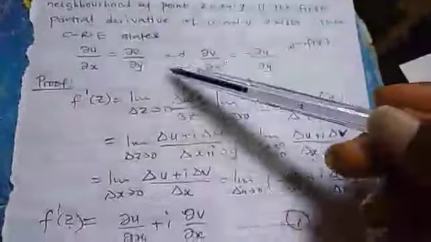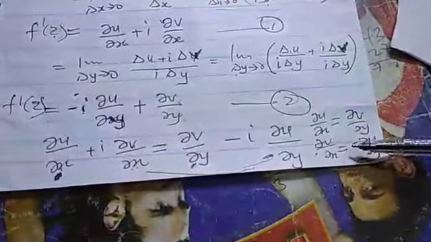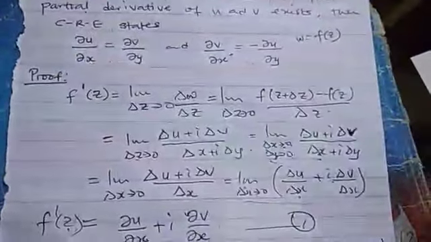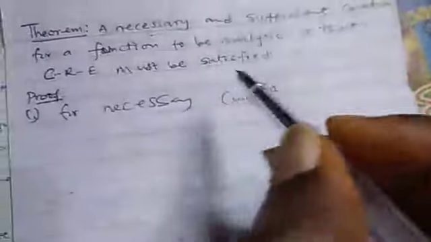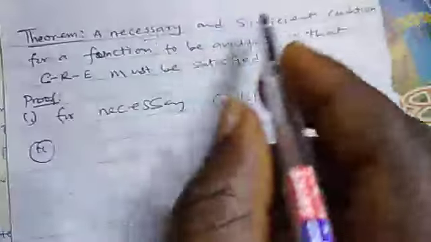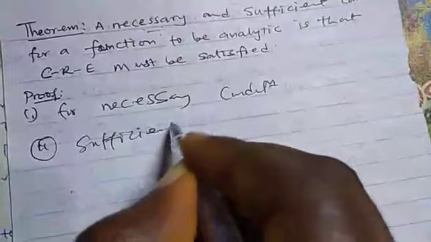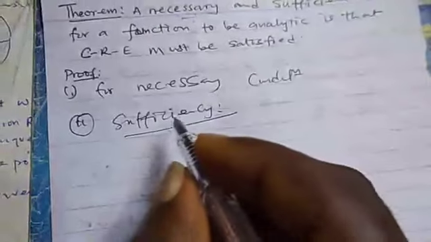This is the necessary condition, because we have shown here that the derivative of the function exists, and the function satisfies the Cauchy-Riemann equation. That means the function is analytic. The derivative exists. So in this case, the necessary condition has been proved. We now need to prove the sufficiency of the theorem.